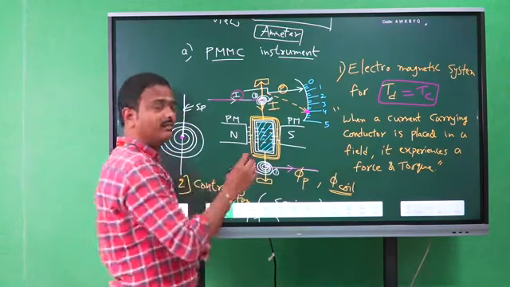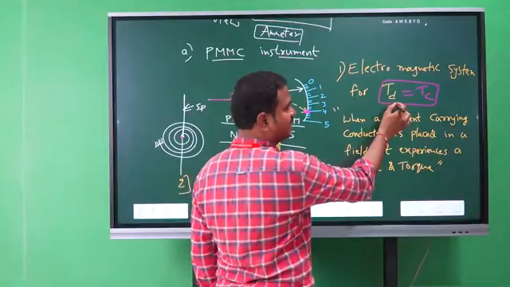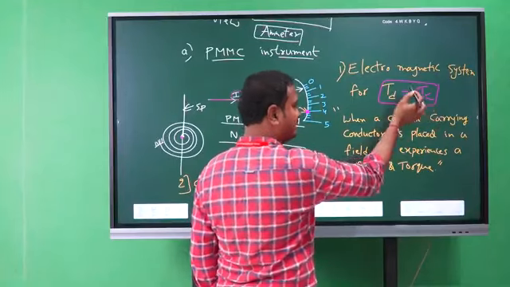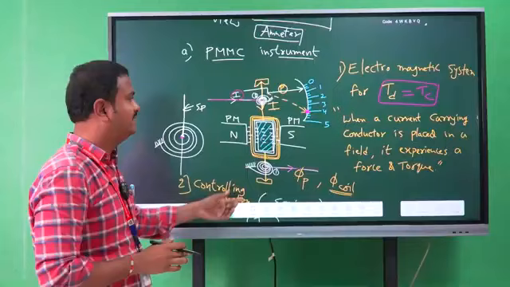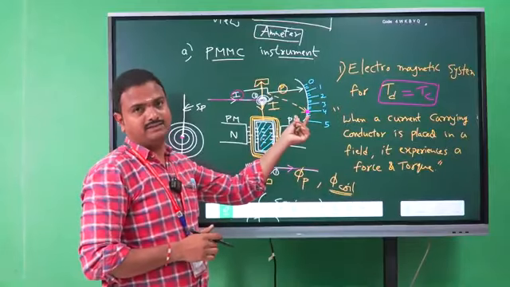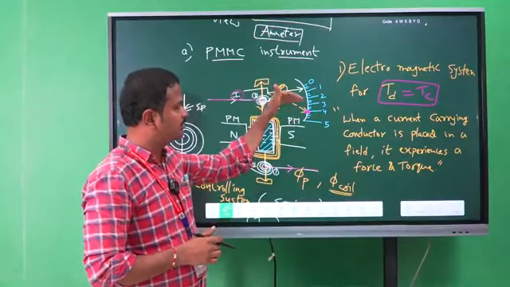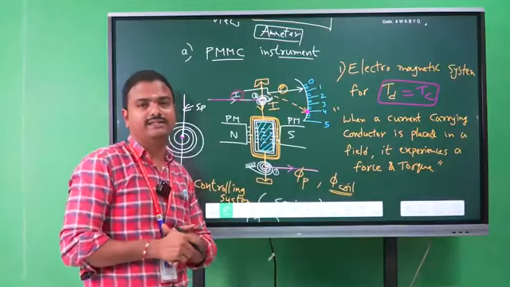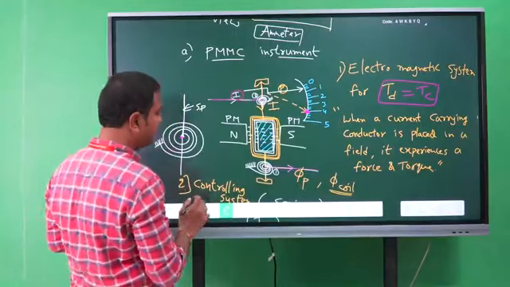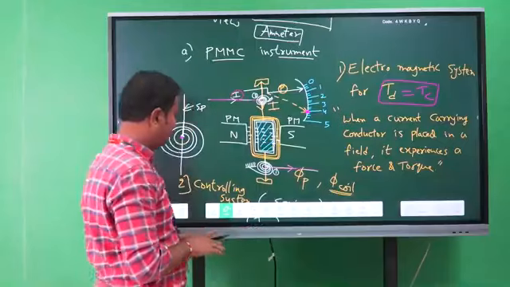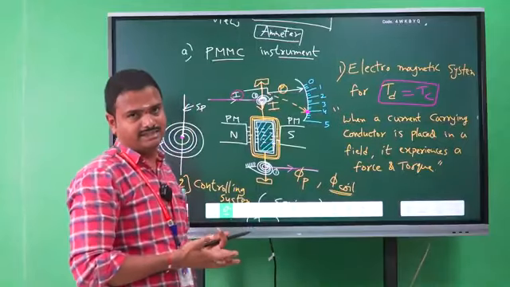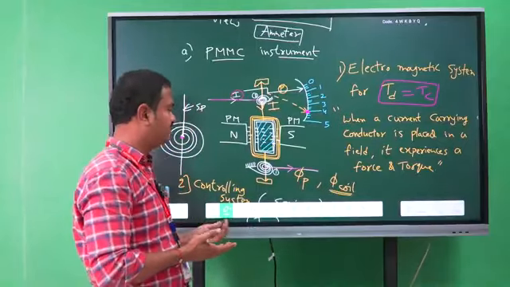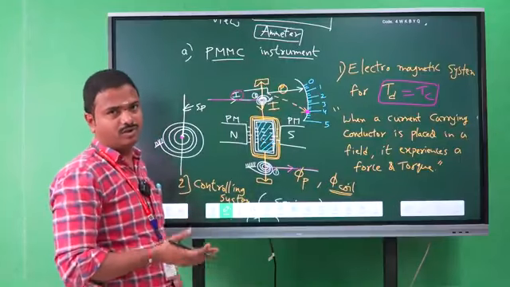That position is the steady state position, that is, whenever TD is equal to TC, or TC equal to TD, then this state will be obtained. Then only the pointer stops at the 4 amperes reading. Clear? So controlling torque is produced by the control springs, spiral springs. The material for the spring is phosphor bronze.